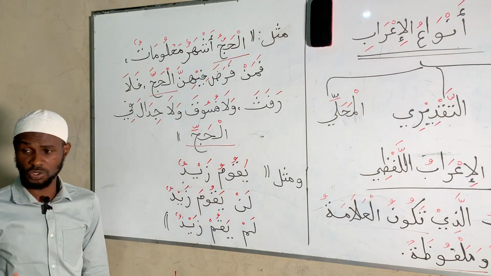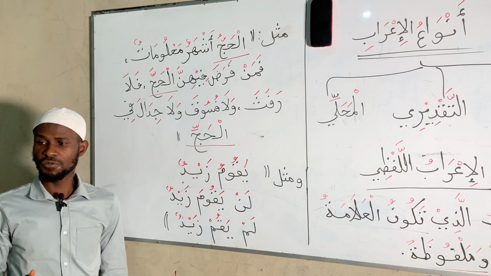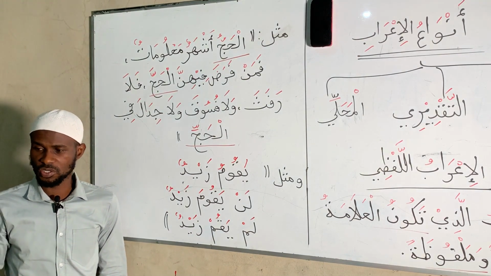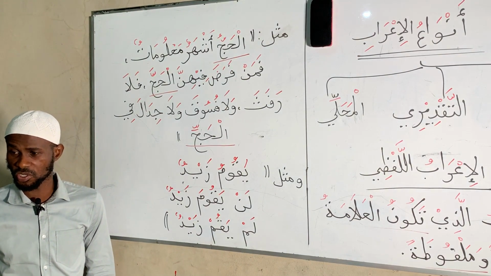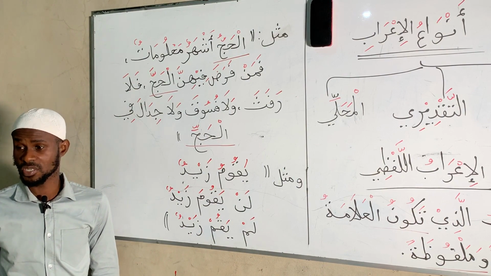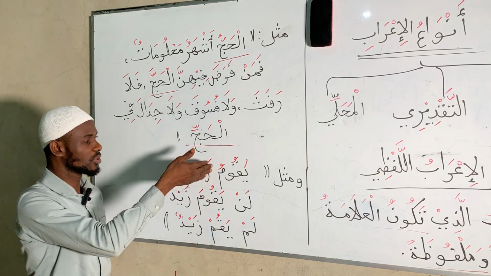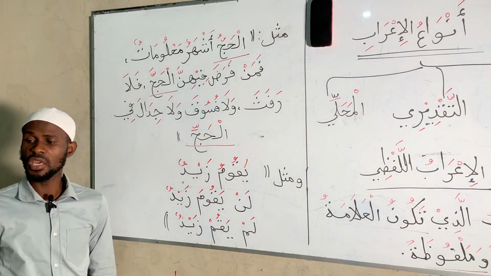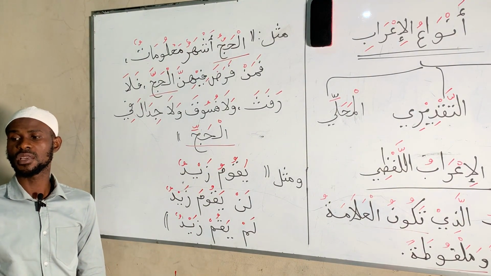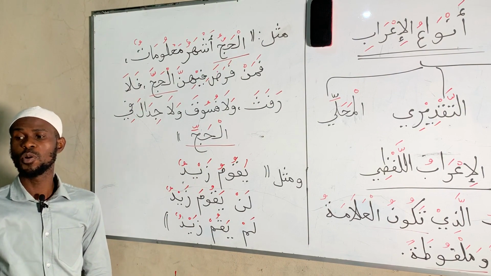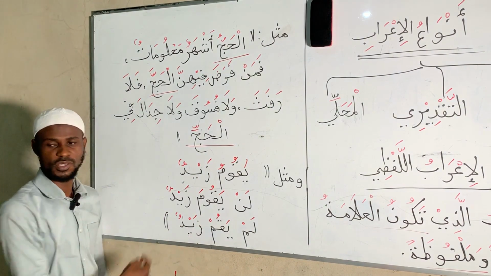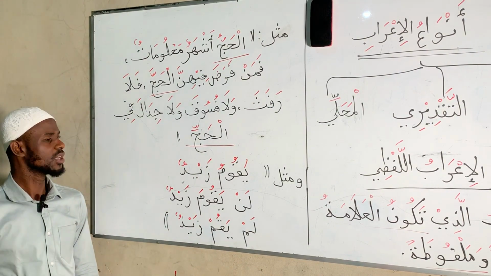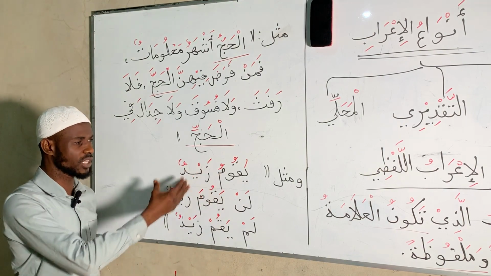To sukun. And I told you that a verb in Arabic language does not take jarun. Does not take kesra. So we are moving between dhamma, fatha, and what? And sukun. If a verb does not take kesra, that means a noun will also not take sukun in Arabic language. So let's analyze. Yaqumu zaydun.